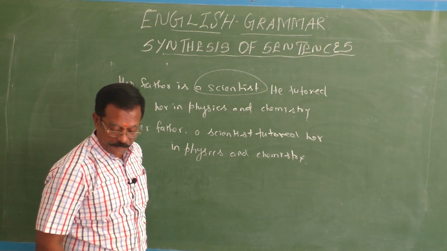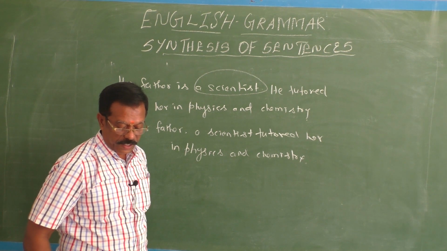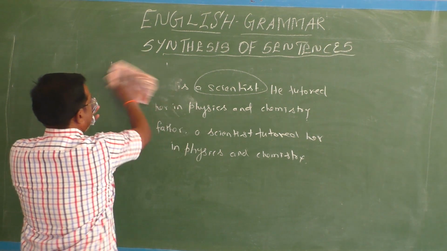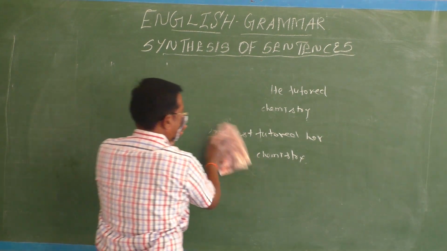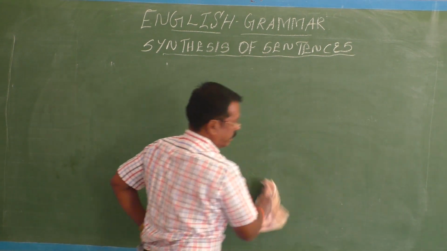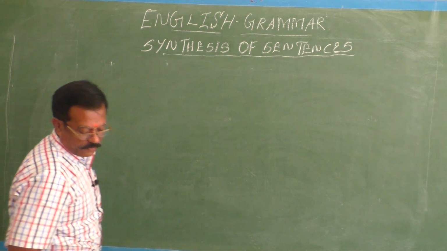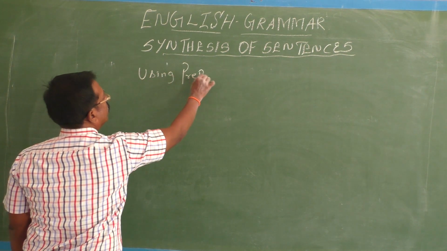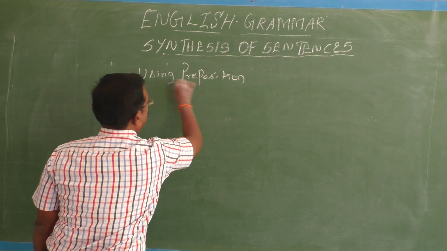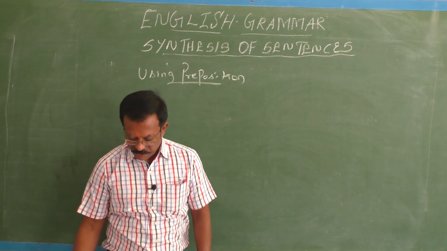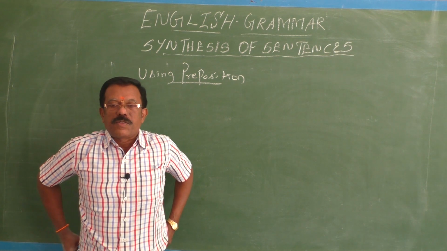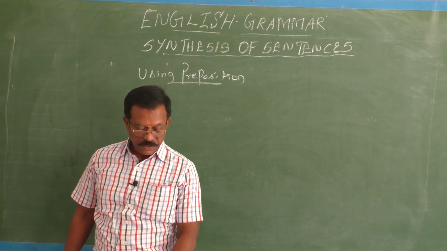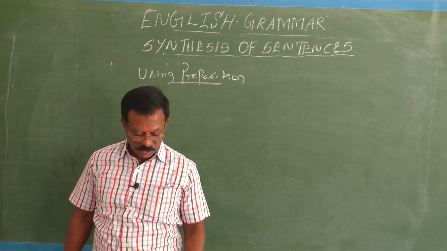Okay, children. Next, using a preposition with a noun or an ing verb. How can you synthesize these two sentences? I will explain. Using a preposition with a noun, or sometimes you may have verb plus ing. By using this preposition with a noun or verb plus ing, you can synthesize any two sentences. So I will give you one or two examples.